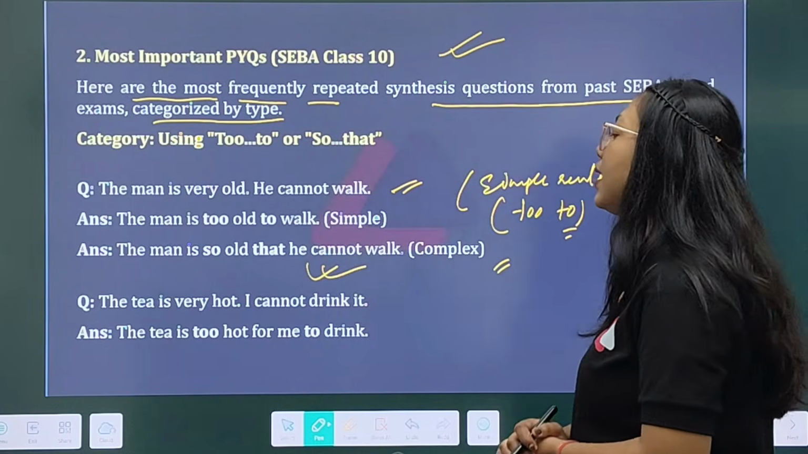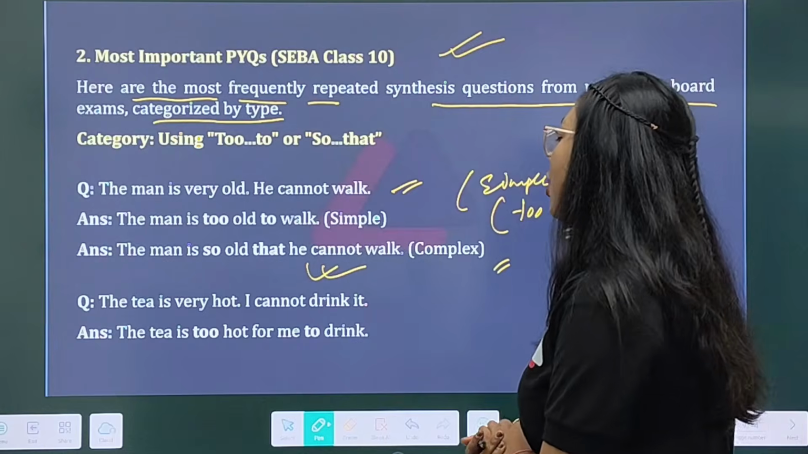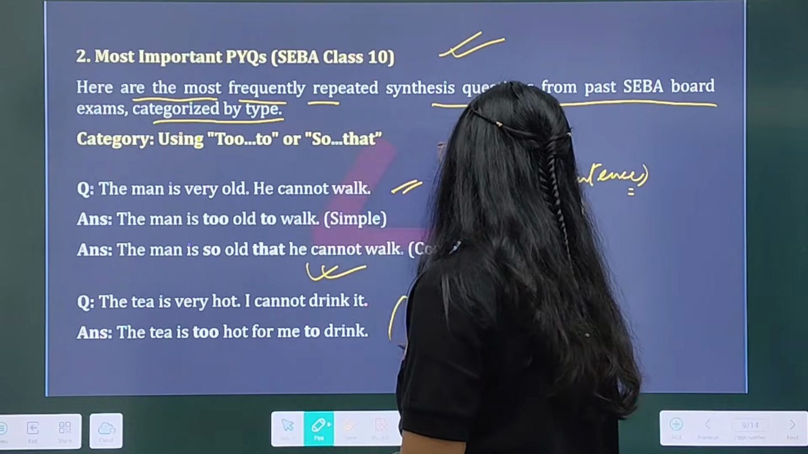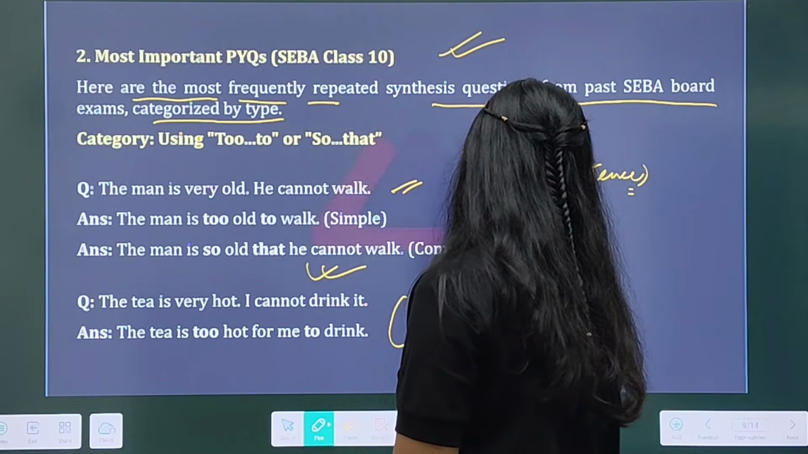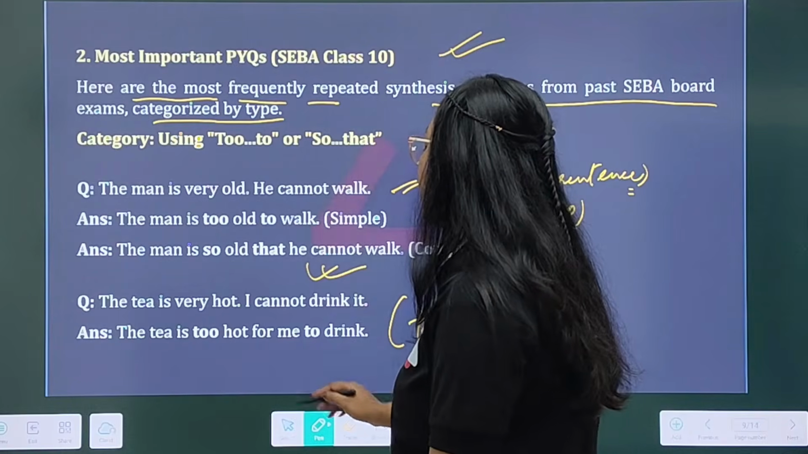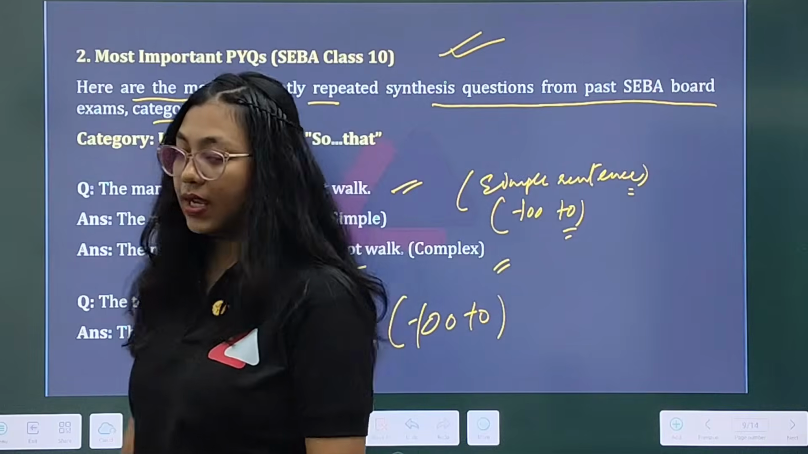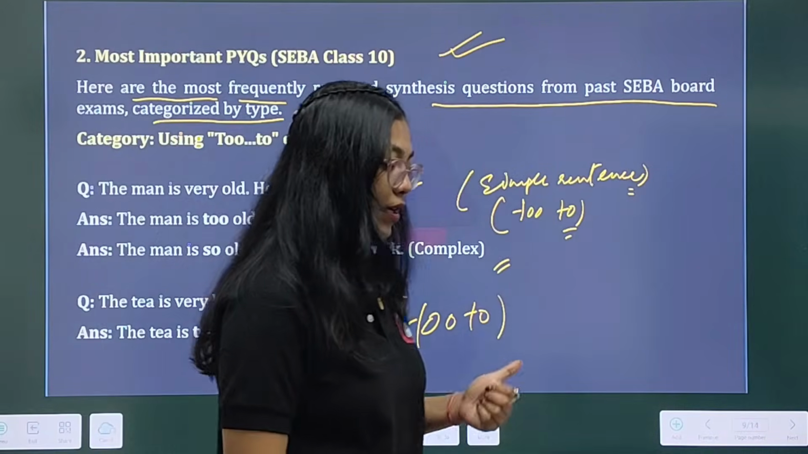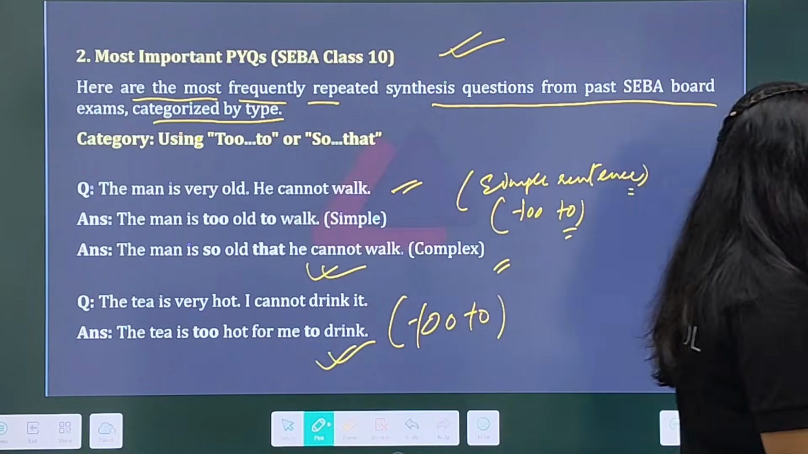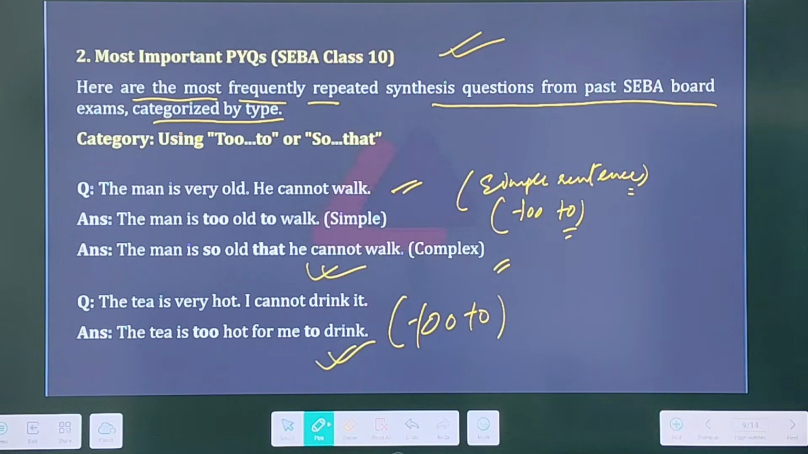Then the next question is: the tea is very hot, I cannot drink it. Again, you can combine this by using too, right? The tea is too hot for me to drink. Okay? The tea is too hot for me to drink. Clear? Look at one more thing carefully. They can also ask you to combine with so and that. You don't need to worry too much, okay?